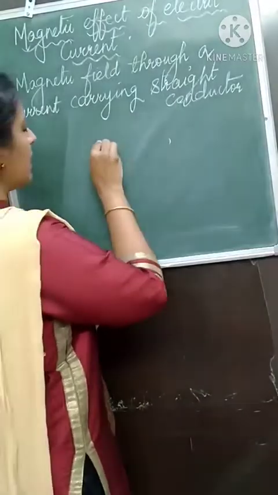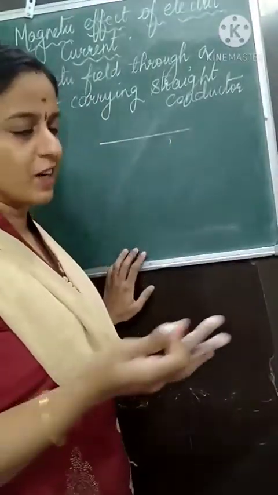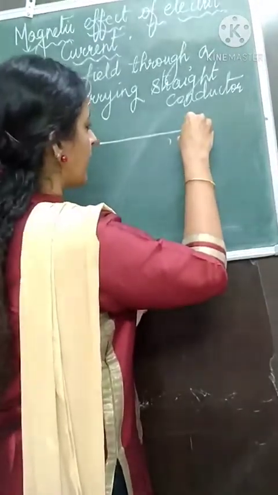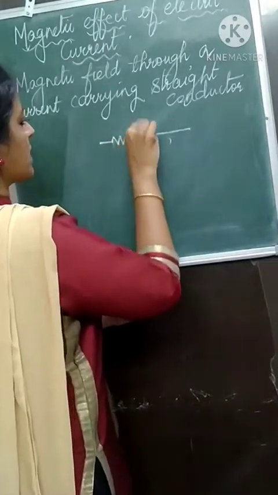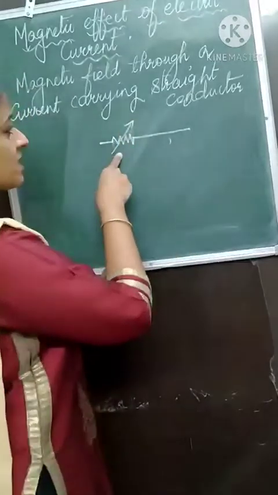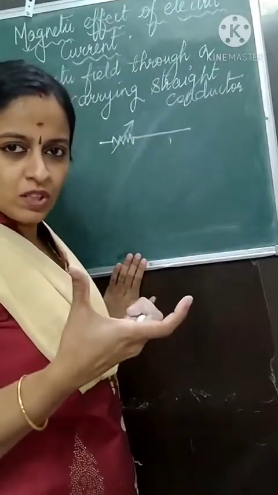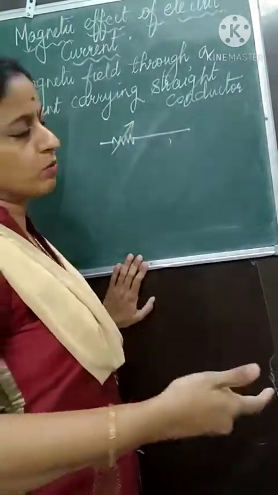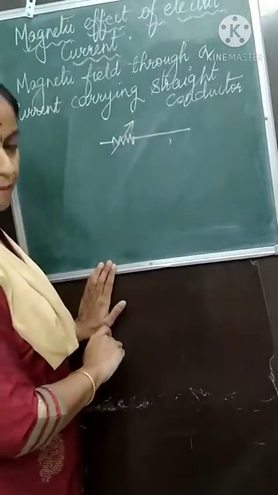Let us consider a current carrying conductor, that means a wire, a copper wire. Let it be connected to a resistance. In the textbook, if you see this sign, it means the resistance can be changed. You have a resistance box in which you can change the resistance, 10 ohms, 20 ohms. Like that we can supply a variable resistance.